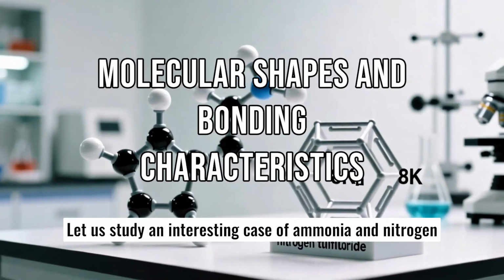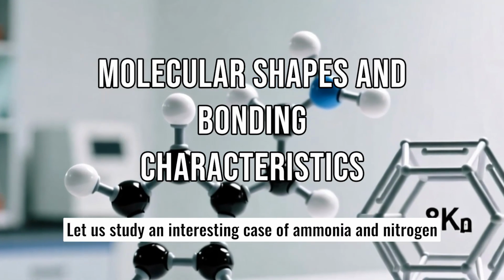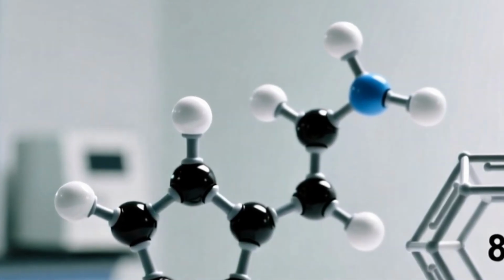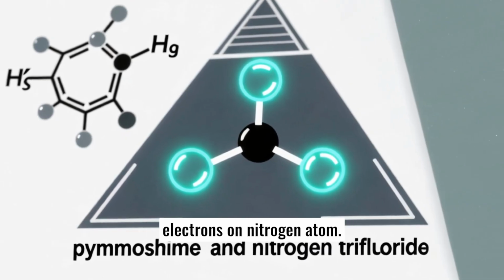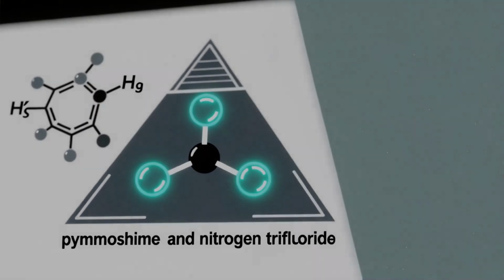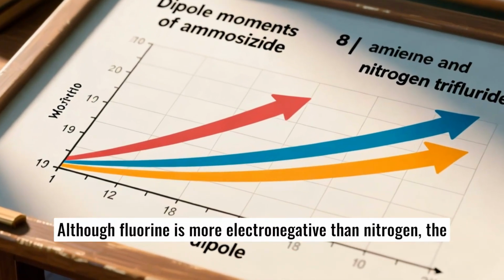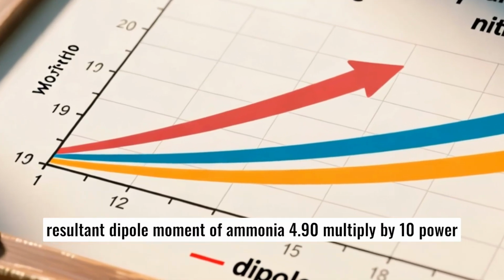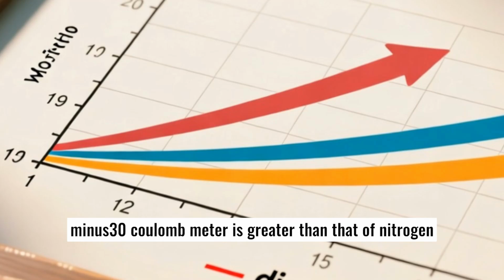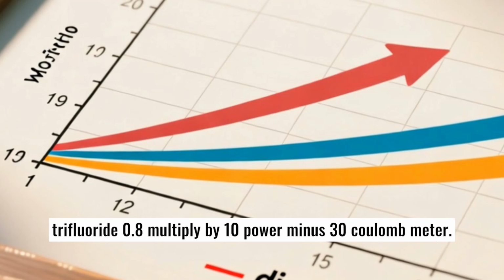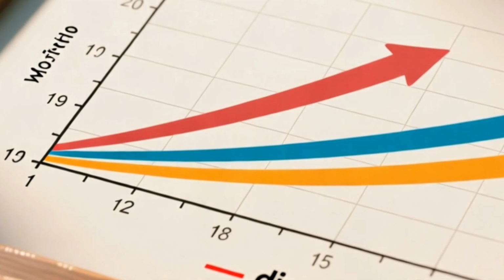Let us study an interesting case of ammonia and nitrogen trifluoride molecules. Both molecules have a pyramidal shape with a lone pair of electrons on the nitrogen atom. Although fluorine is more electronegative than nitrogen, the resultant dipole moment of ammonia, 4.90 multiplied by 10 power minus 30 coulomb meter, is greater than that of nitrogen trifluoride, 0.8 multiplied by 10 power minus 30 coulomb meter.